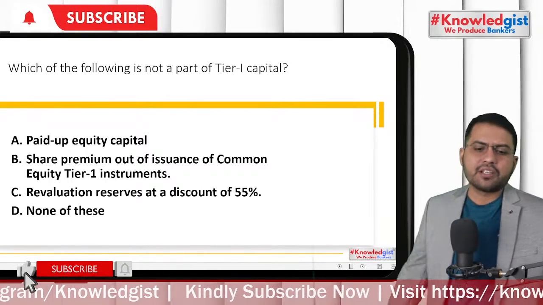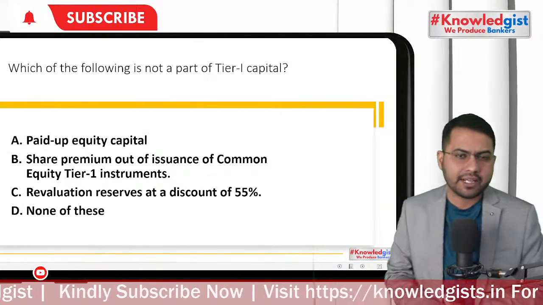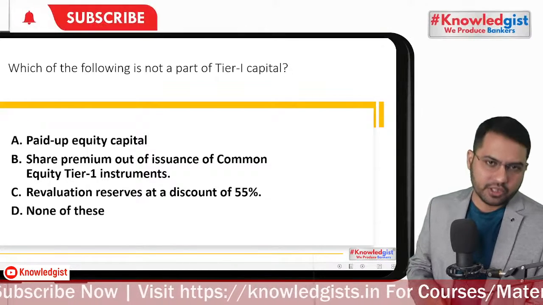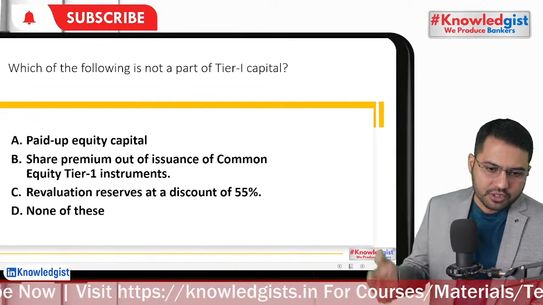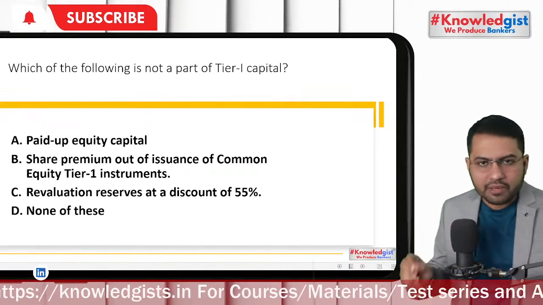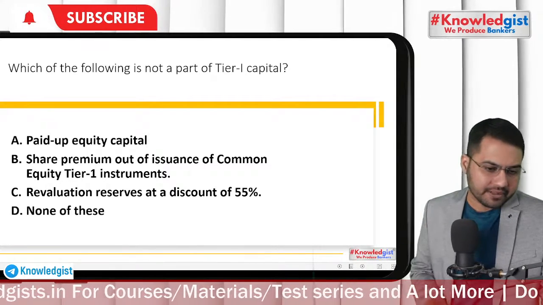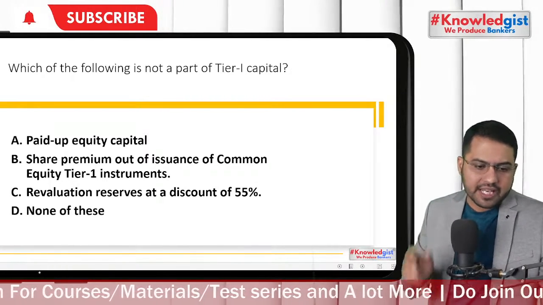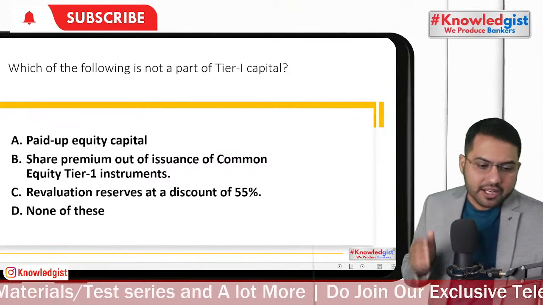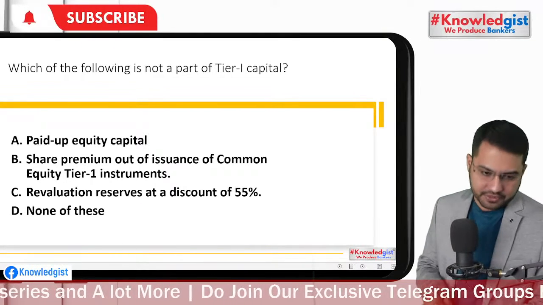Which of the following is not part of Tier 1 capital? We discuss everything in our internal Basel class. You can find it in the general banking folder in the application once enrolled. So now a question from that. Which one of the following instruments cannot be categorized as Tier 1 capital? Paid up equity capital, share premium out of issuance of common equity Tier 1 instruments, revaluation reserves at a discount of 55%, or none of these.